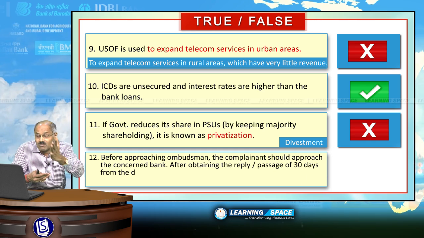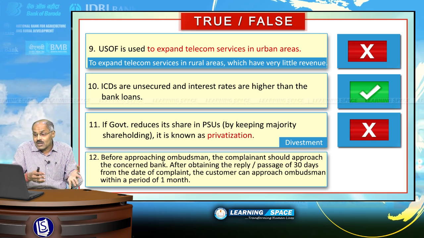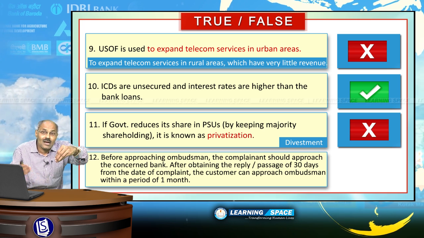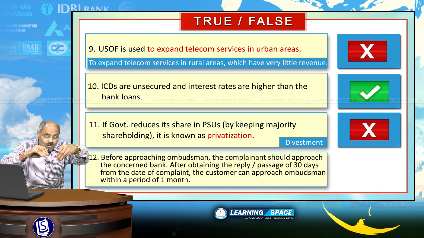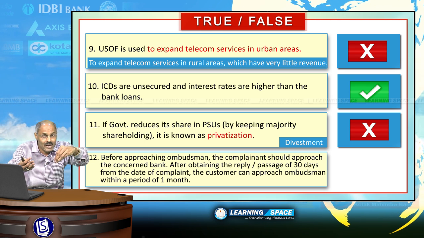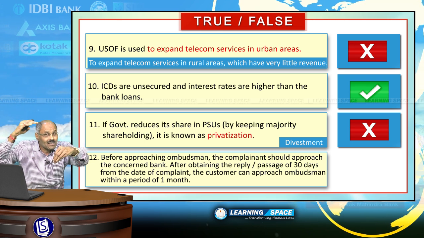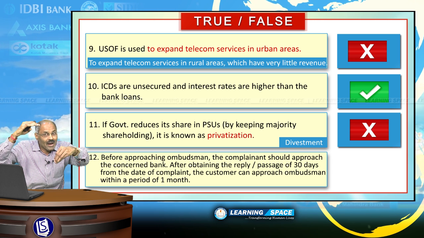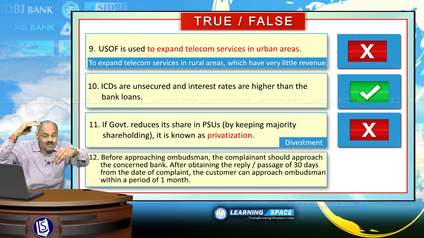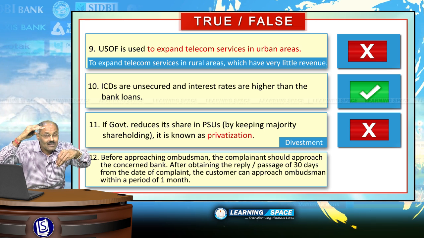Before approaching the ombudsman, the complainant should approach the concerned bank. You have to approach the concerned bank first, and wait for 30 days or till the bank gives a reply. Maximum 30 days. If the bank gives a reply within 30 days, it is fine. Otherwise, you have to wait up to 30 days.